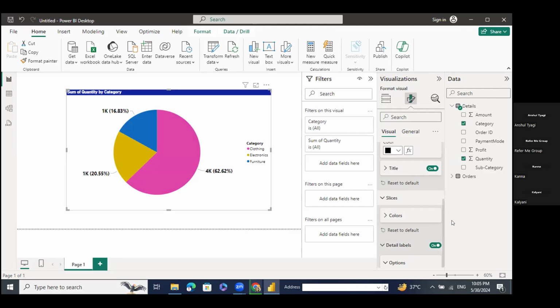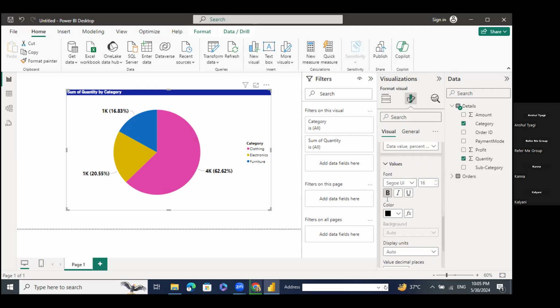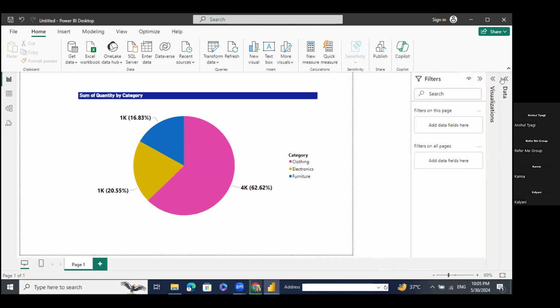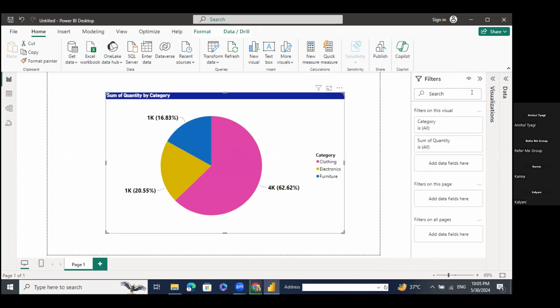Understood, guys? Hello, understood, guys? Yes, understood. Is it clearly understood to all of you? Yes, sir. This is the way we can create a dashboard. We can build the relationship between data sets. By building this, we have built the relationship between sum of quantity by category. Understood to all of you? Yes, yes.